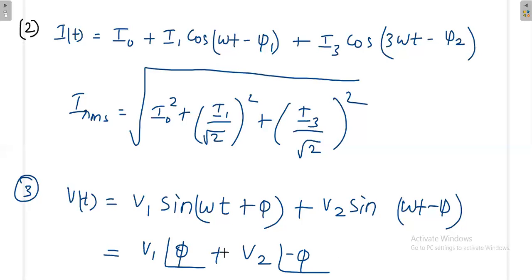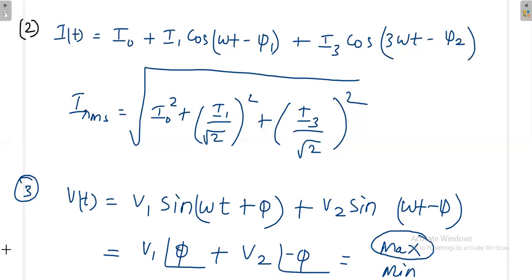You have to work it out, then only finally you write the RMS value. When it is given like this, finally you may get some maximum value. Once you work this out based on the phi value, because this is time varying, this is also time varying, based on the phi value you will get some maximum value and also some minimum value.